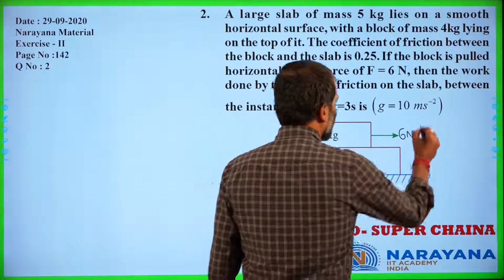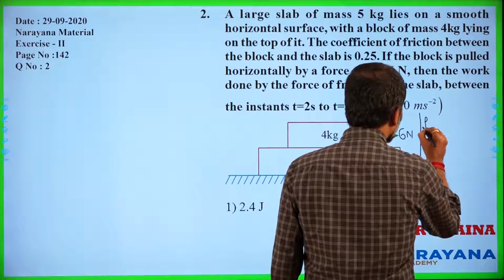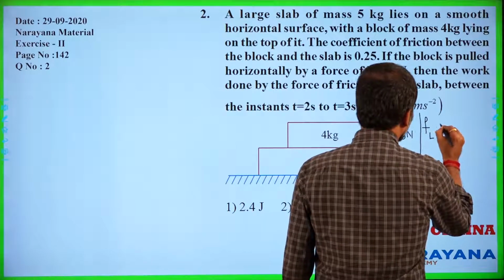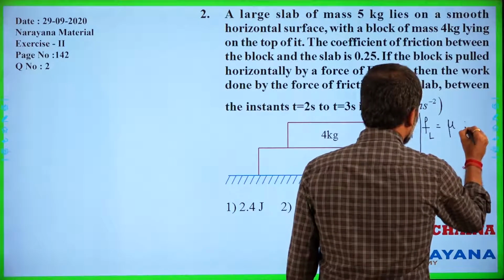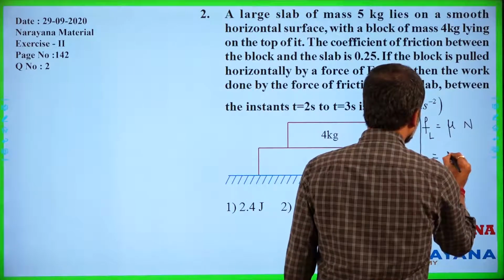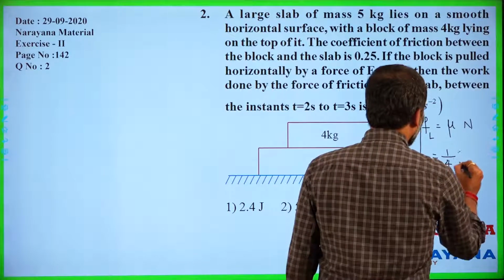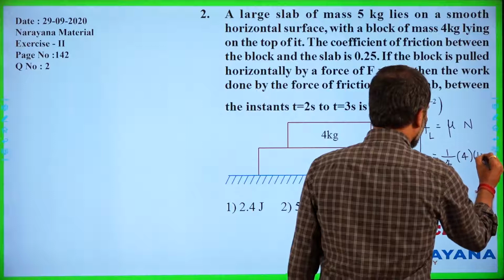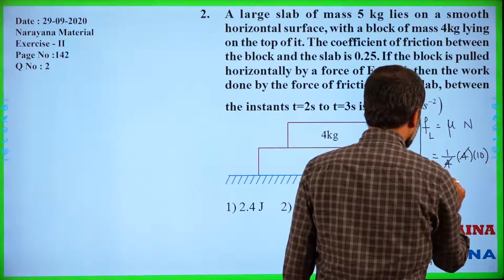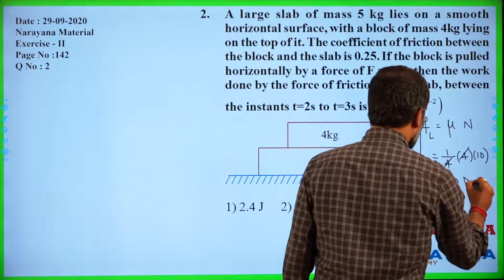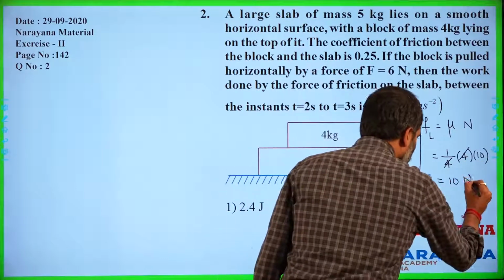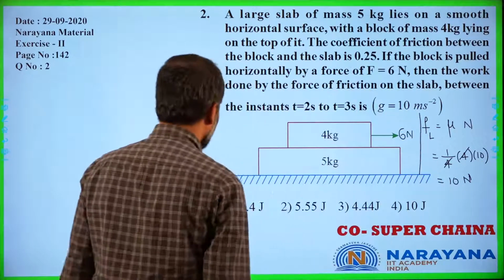So now let us consider the maximum static friction, or the limiting friction between the blocks, which is mu times n. So now mu is equal to 1 upon 4 into 4 into 10, and 4 gets cancelled, which is equal to 10 Newton, right?